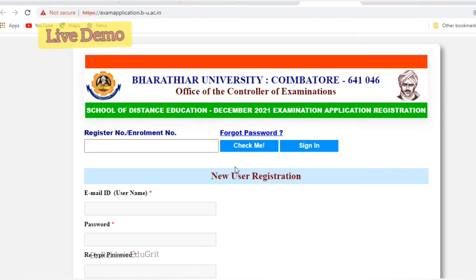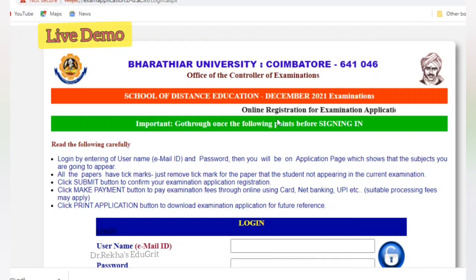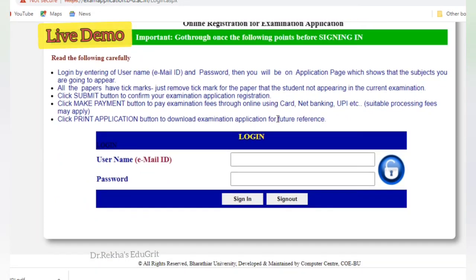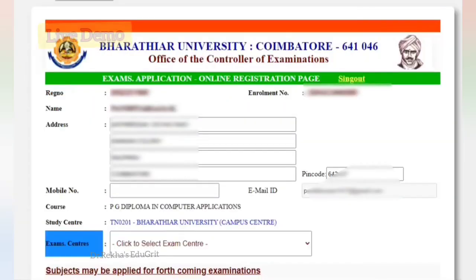Well, after registering successfully, you can click the sign in button. Next, using your email ID and password, you can log in to the portal. Your application page will open and it shows register number, enrollment number, your name, your address, PIN code, email ID, course, study center, exam center and subjects which you are going to write for the exam.